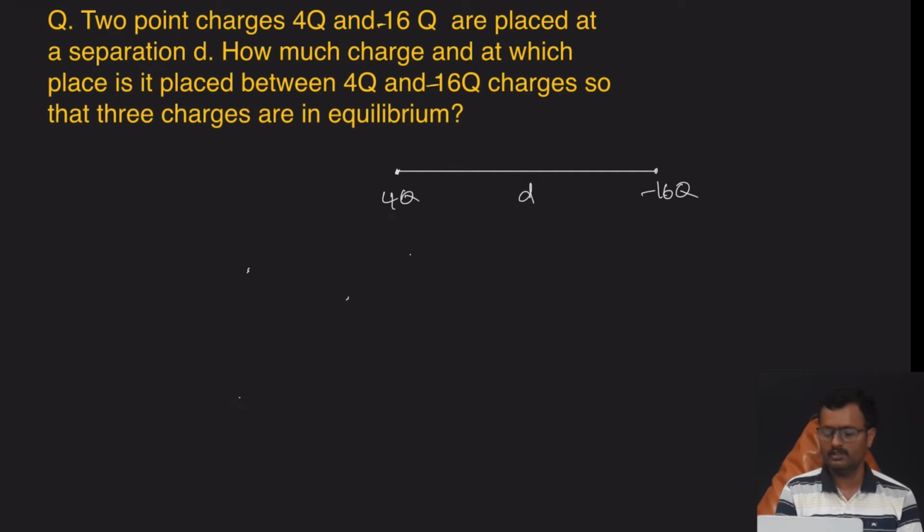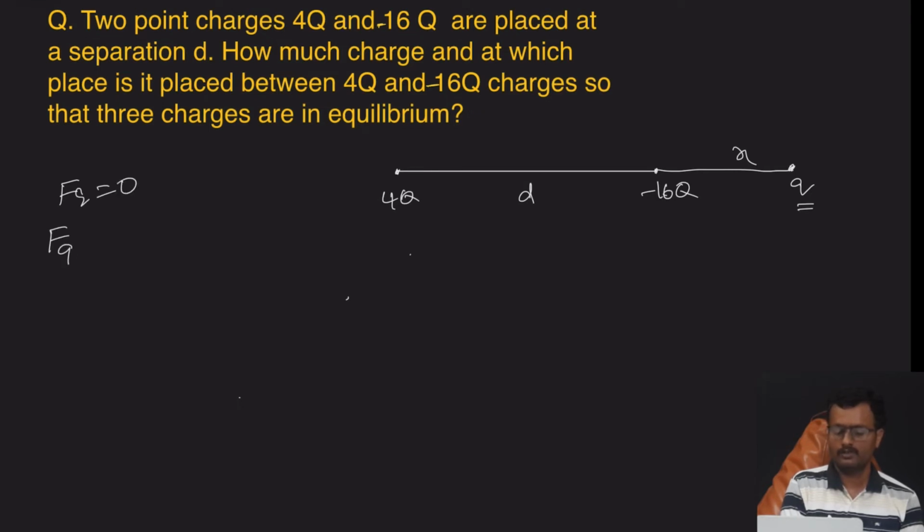The third charge is towards the 16q side, at a distance x. Suppose the third charge is q. So q is in equilibrium, meaning the force on q should be 0. So the total force on q by 4q and the force on q by minus 16q should be 0.